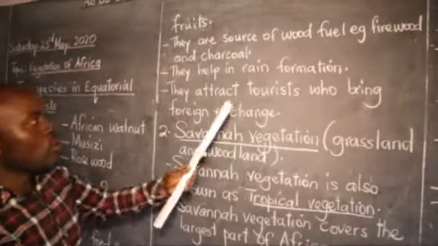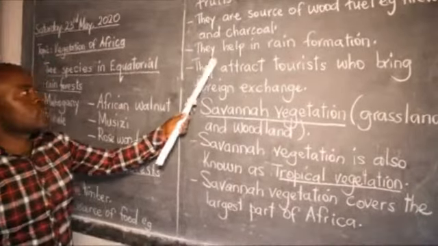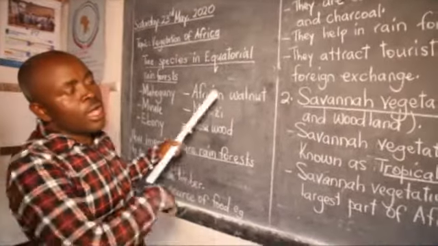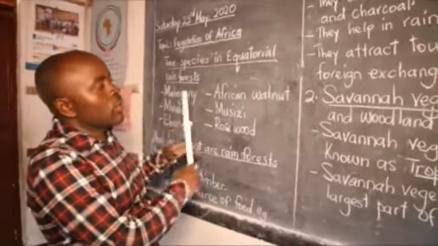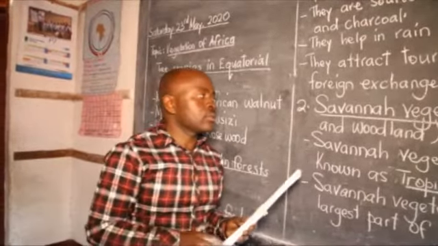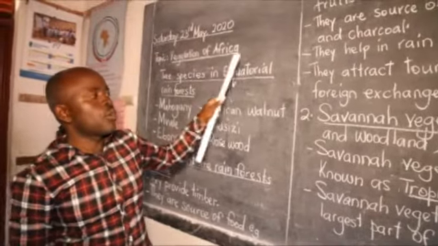These were the importances. We have looked at the tree species found there and where they are located. So that was all about the other type of natural forest, the equatorial rainforest.